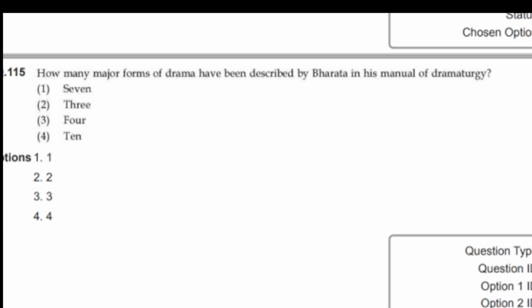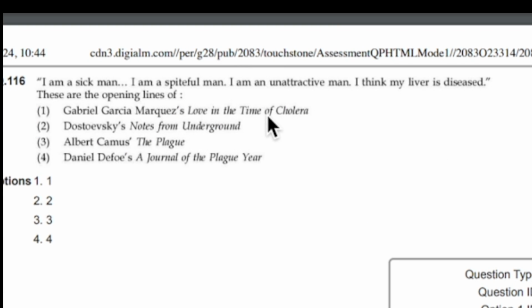The next one is Love in the Time of Cholera. You can make notes on Notes from Underground, The Plague, and A Journal of the Plague. Here, simply make the notes. Do not read any of these works in detail. One sentence, two sentences.